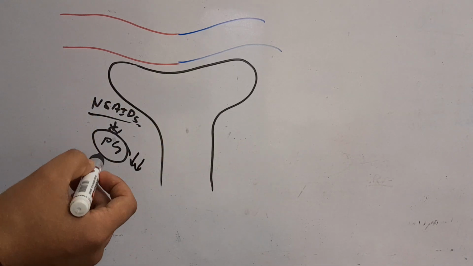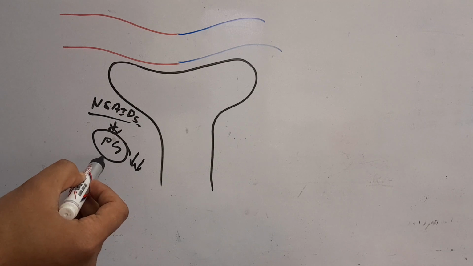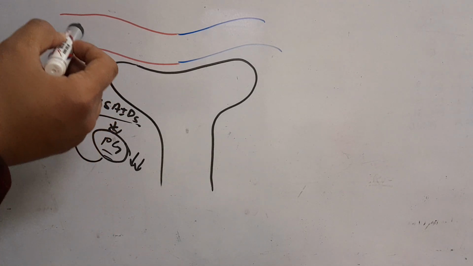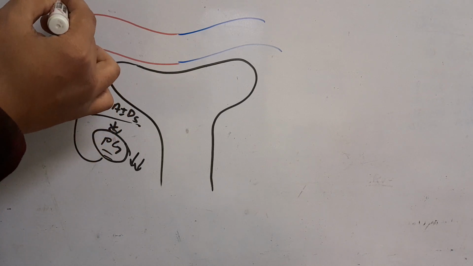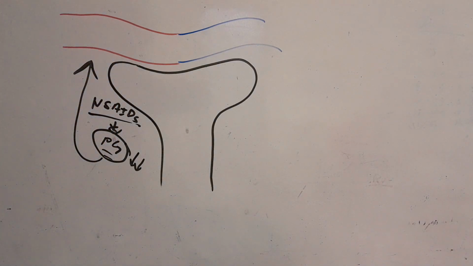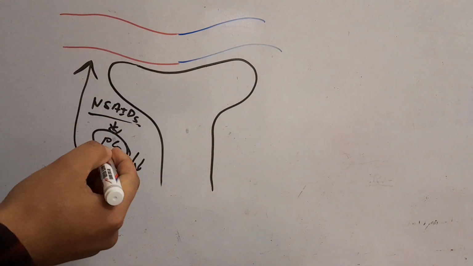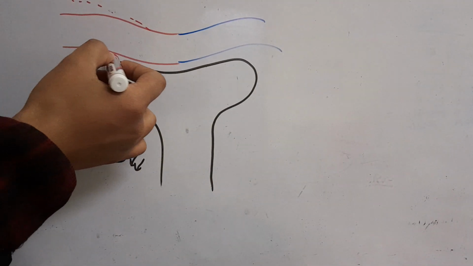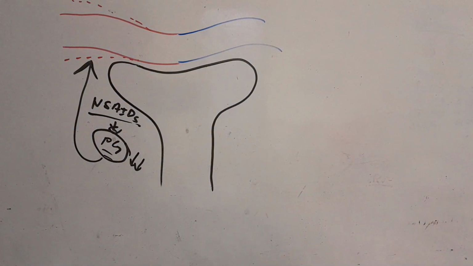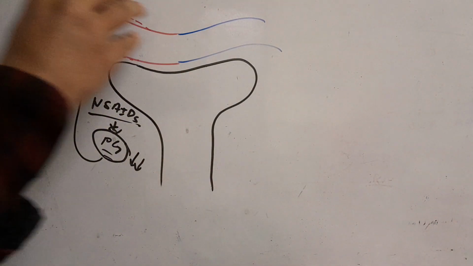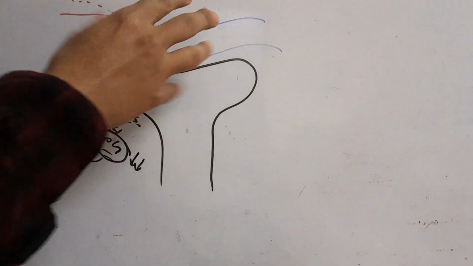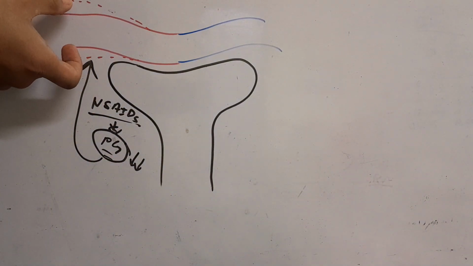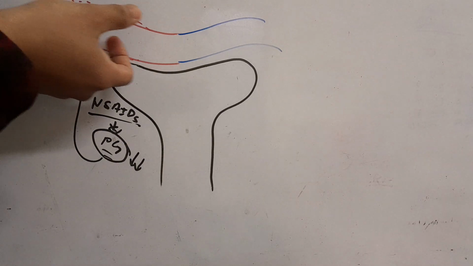And what we need to know is that the prostaglandins that are secreted actually act upon the afferent arterioles, and they cause vasodilatation. So because of the prostaglandin, there is afferent arteriole vasodilatation, and because of that, the GFR will be maintained. So it keeps the afferent arteriole patent, and maintains the GFR.